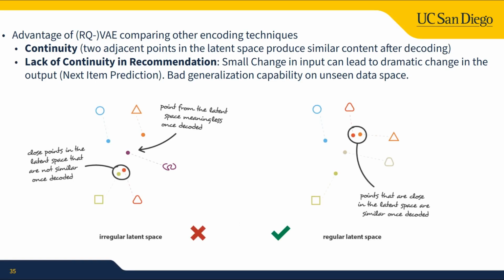So what is continuity? Continuity means two adjacent points in the latent space produce similar content after decoding. Lack of continuity in a recommendation scenario means that a small change in input can lead to a dramatic change in the output, usually leading to bad generalization capability on unseen data space.